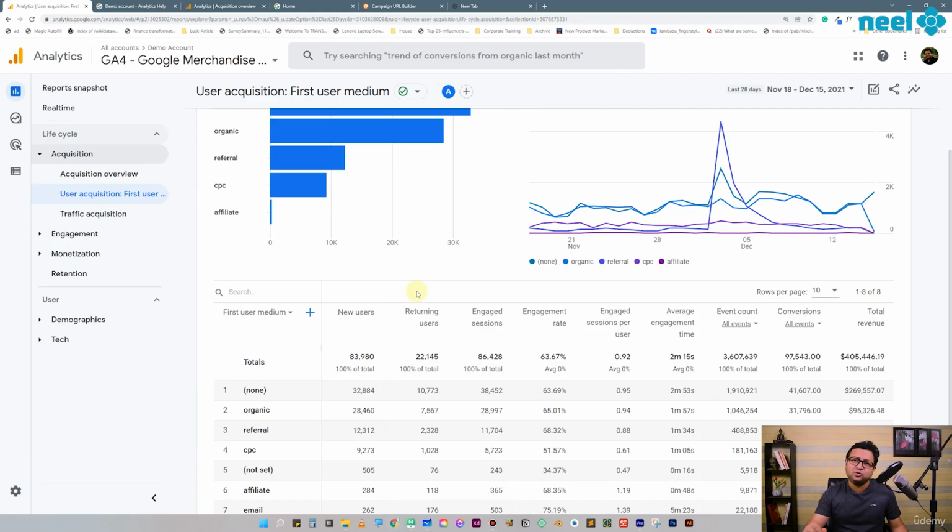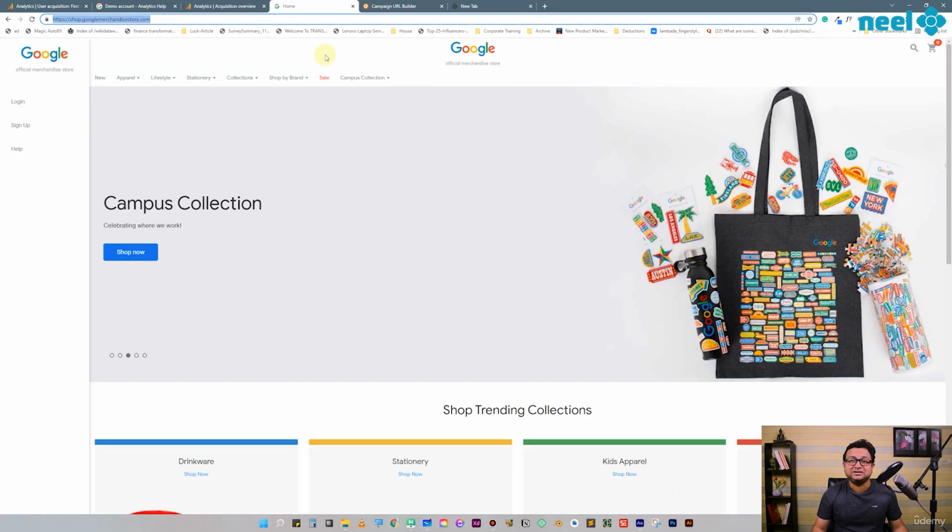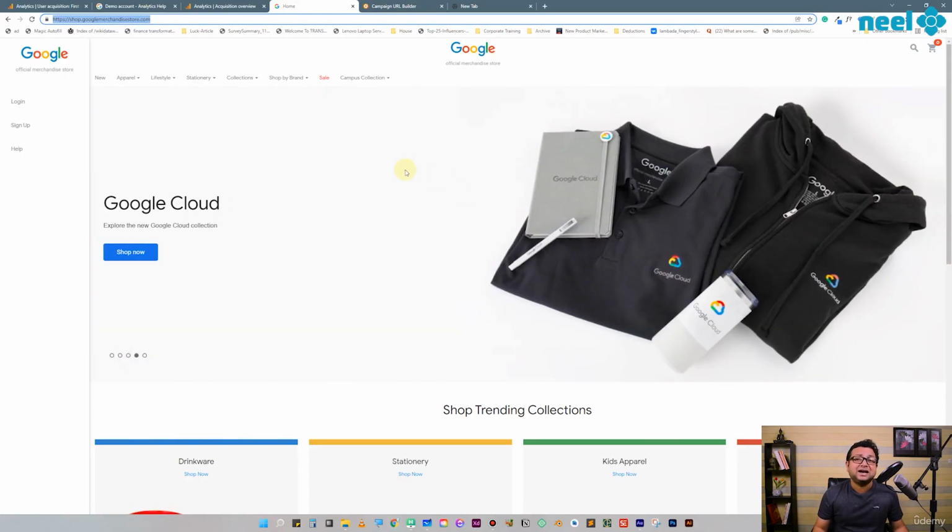But the question is, who is a user? Am I a user? Of course I'm a user. But is that the technical definition of a user? Not really. And this is where we'll learn some techniques to understand who is a user. This is going to help you a lot when you are doing your analysis, and you should have a very clear idea of who Google defines as a user.